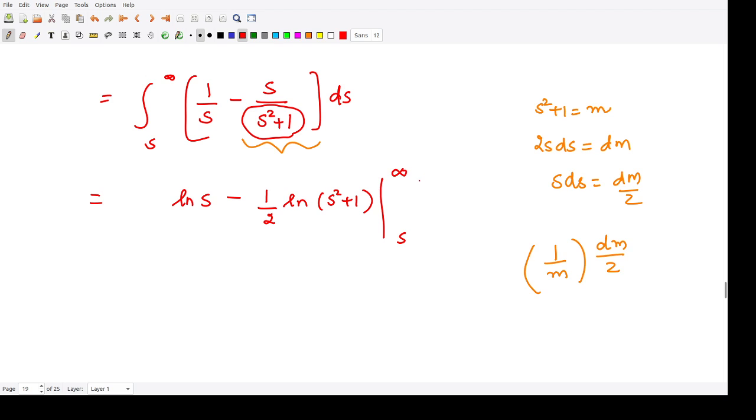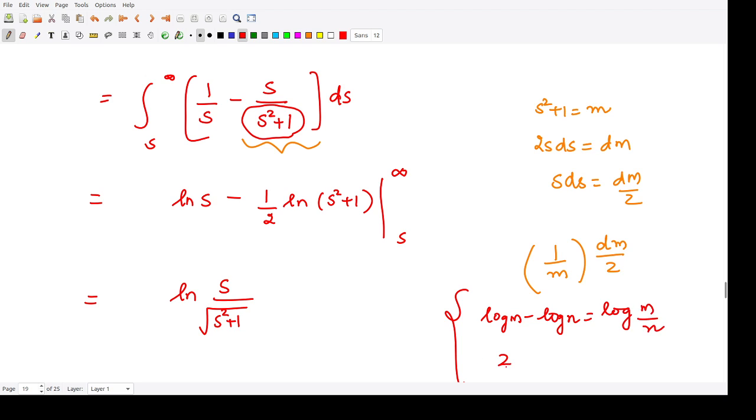Now here you see we have this log term. How can you solve this log term? You cannot directly substitute the limits, so you can combine this term. So we would have log of s divided by the square root of s square plus 1. Using the properties of log, we have log of m minus log of n equal to log of m divided by n, and moreover if you have some quantity m times log of n, that is log of n raised to power m. So these properties I have used here.